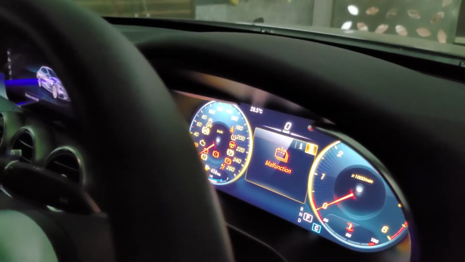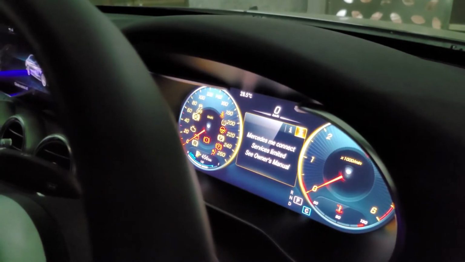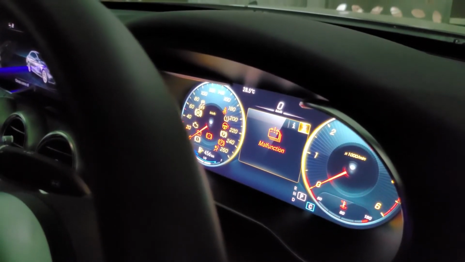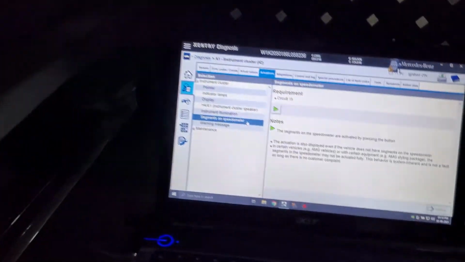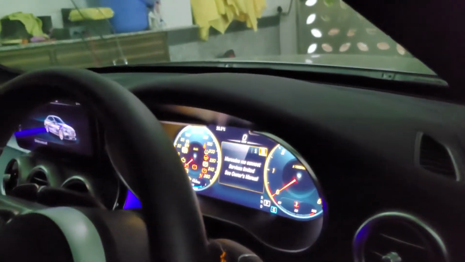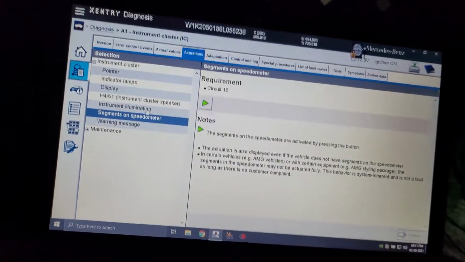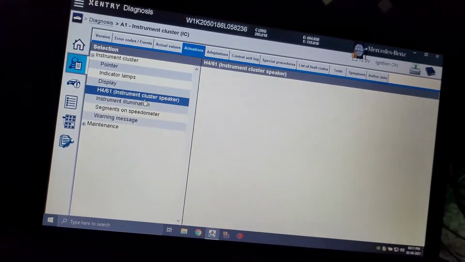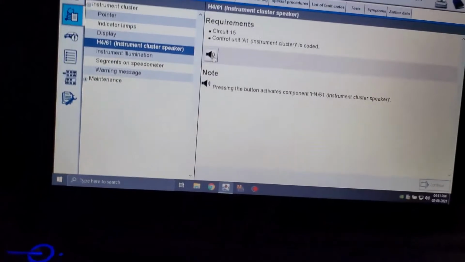So there is sound coming also. I think the cluster speaker, you can just check. Let me show you the sound. Yeah, everything is working normal.